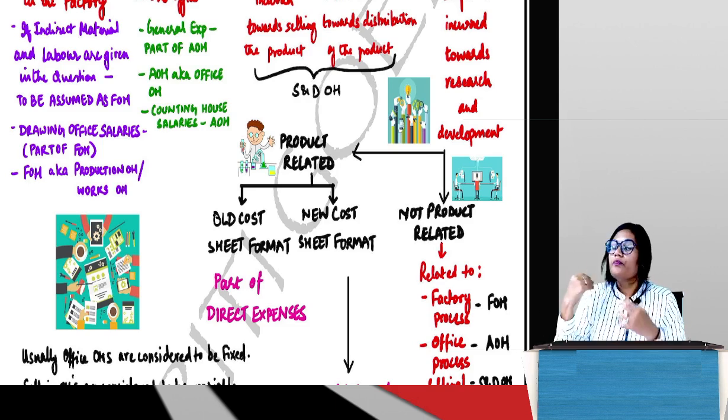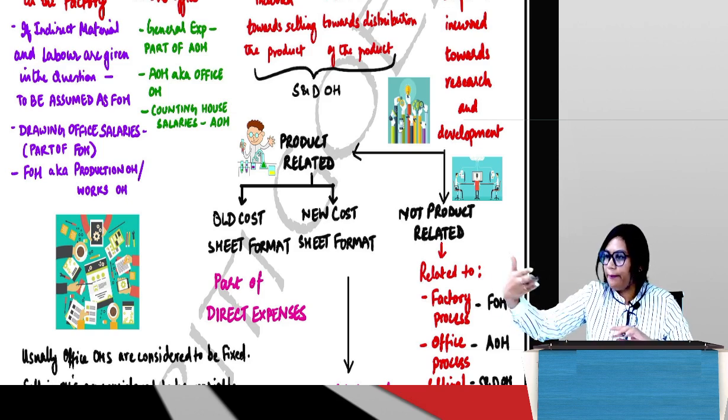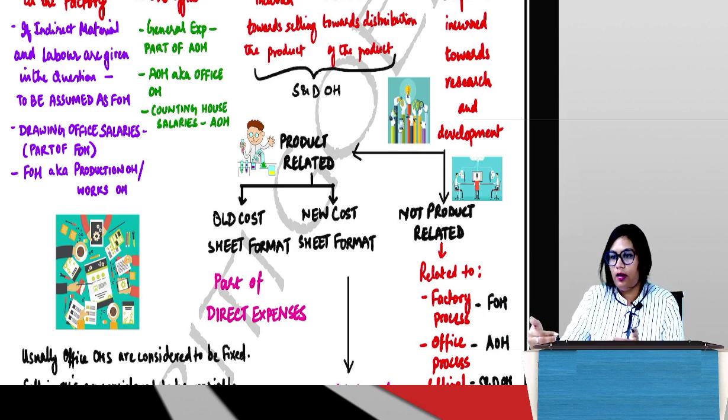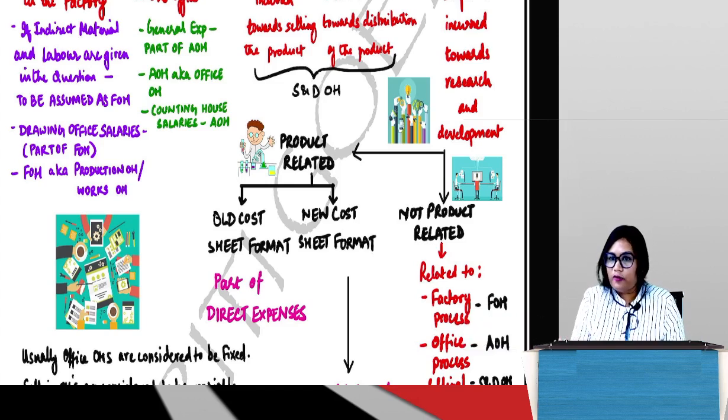Okay. So other things we'll say later. But did you understand the meaning of research and development overhead? Yes. So you can keep this example that I gave you in mind because I have gone through it in real life. Okay. So the 4 types of overheads that we studied were factory overhead, admin overhead, selling and distribution, which I'll club, right? Selling and distribution overhead and research and development overhead.